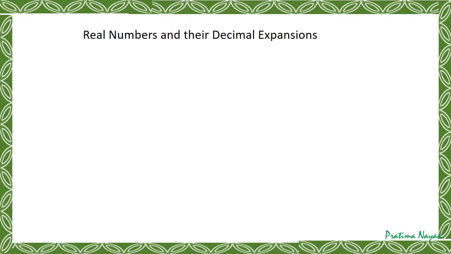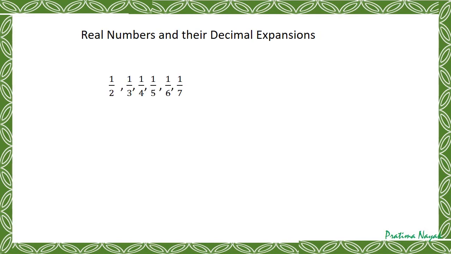Next concept is, we'll express the real numbers in decimal, or real numbers and their decimal expansion. First I am going for very familiar rational numbers. It is half, 1 by 3, 1 by 4, 1 by 5, 1 by 6, 1 by 7.